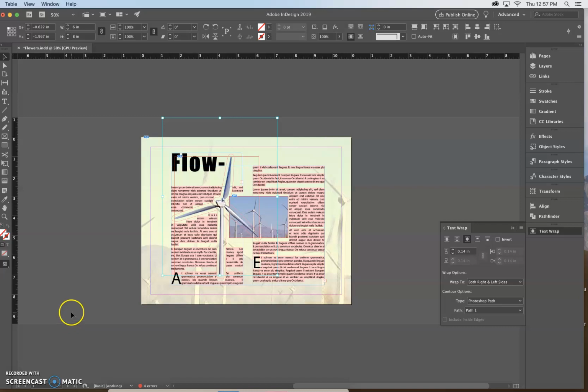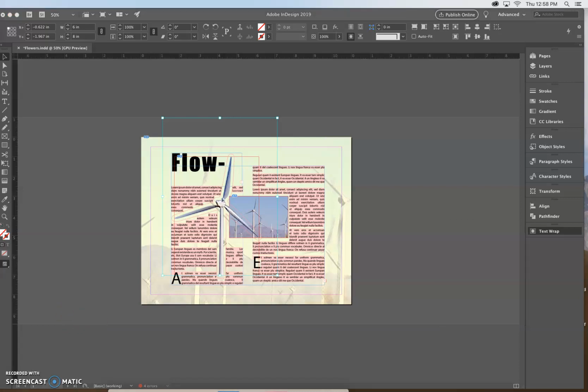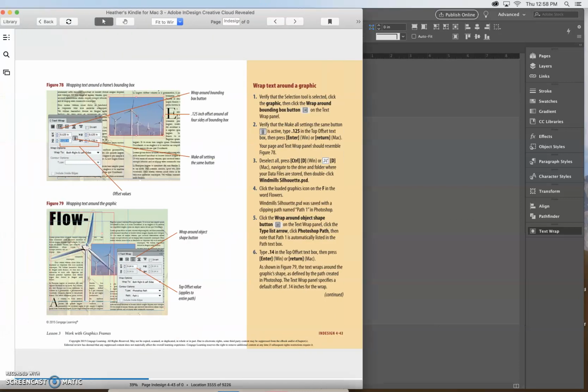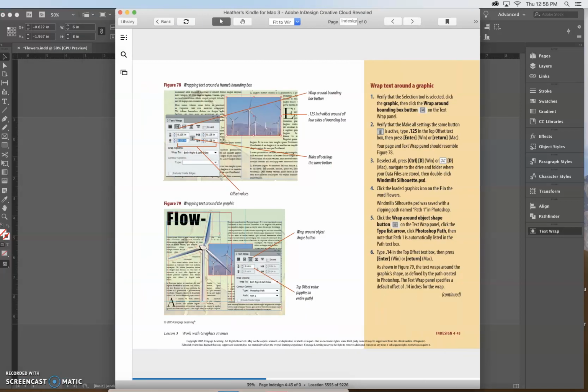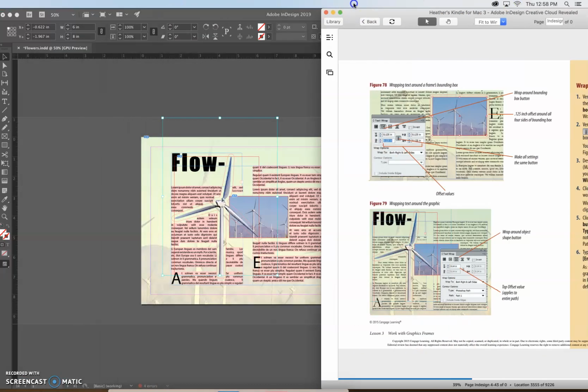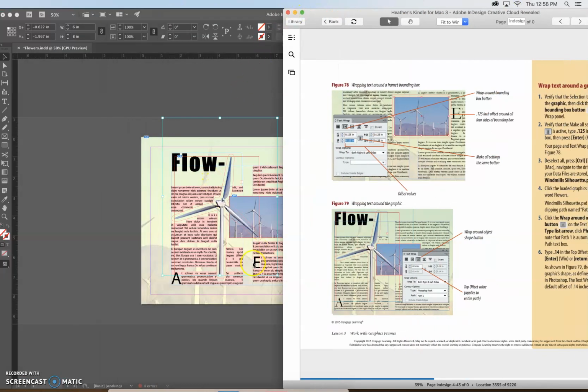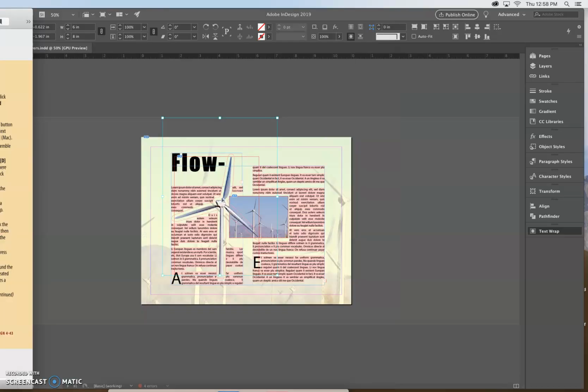Alright, so it should look like, I'm going to bring over what it should look like. It's supposed to look similar to this, so I can move mine around to where it'll look closer to that. Which it does look pretty similar to that. Okay, so we're not looking for exact, we're looking for pretty similar, okay?